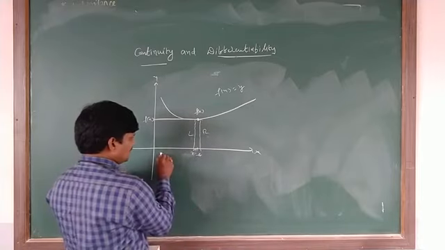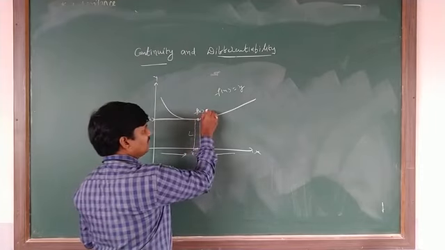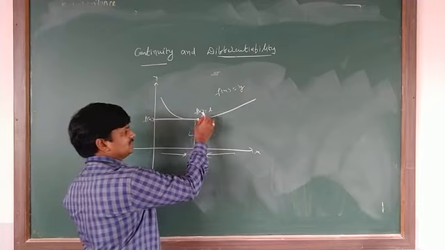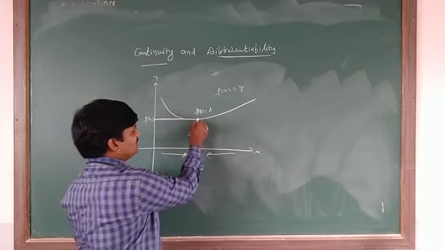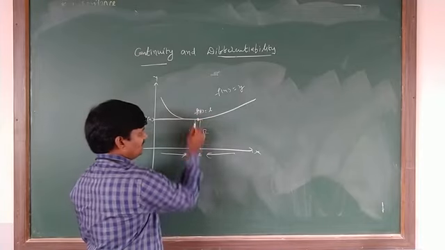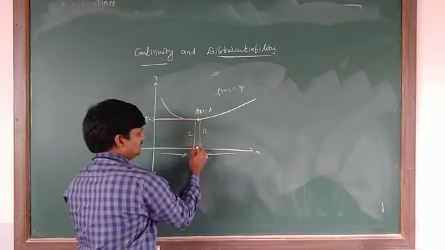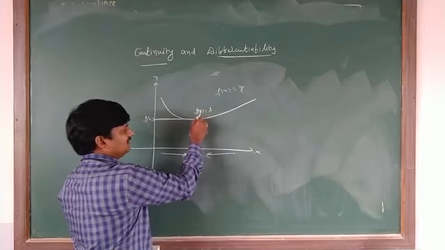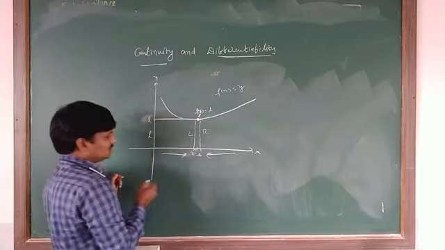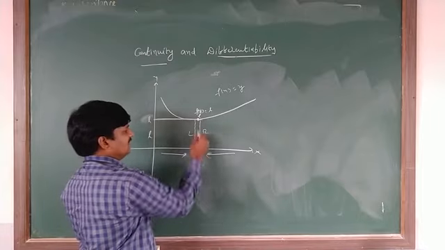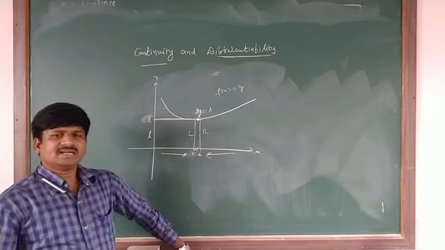When x is tending to a, f of x is equal to this value, L. From the left of a, f of x is L, and from the right of a, the f of x value is also L. This value L is from here to here. So the left value is L and the right value is also L. Left and right are both equal.